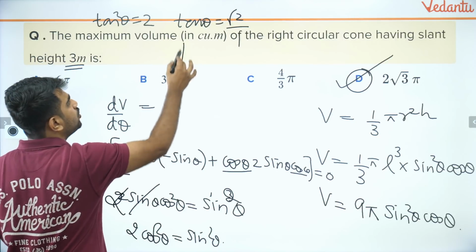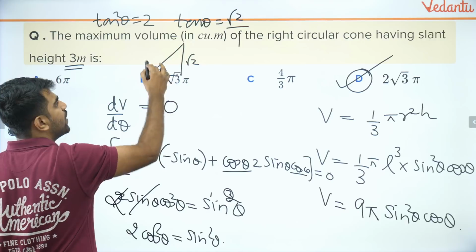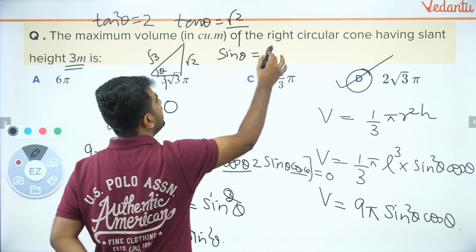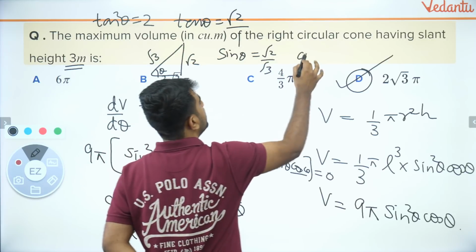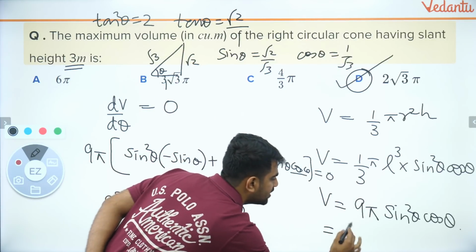If tan theta is root 2, what does it mean? It means if this is theta, this is root 2, this is 1, this will be root 3. So what will be sine theta? Sine theta will be root 2 by root 3. What will be cos theta? Cos theta will be 1 by root 3. Let's put it there. What is the answer?